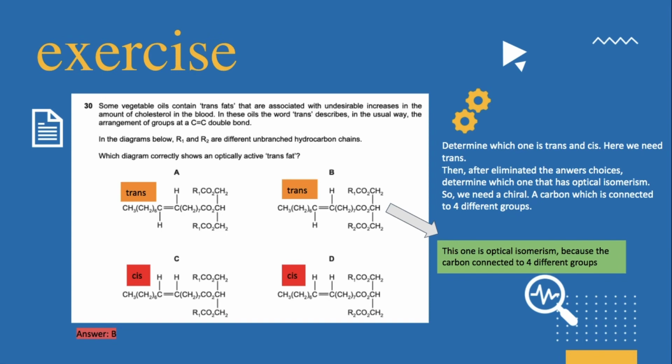The answer is B. So first we have to determine which one is trans and cis. Here we need trans, so options C and D are cis. So we have to remove those options from our answer choices. Then, after eliminating the answer choices, determine which one has optical isomerism. So we need a chiral carbon, which is a carbon connected to 4 different groups. Here we already have the answer, which is B. This one is optical isomerism because the carbon is connected to 4 different groups.